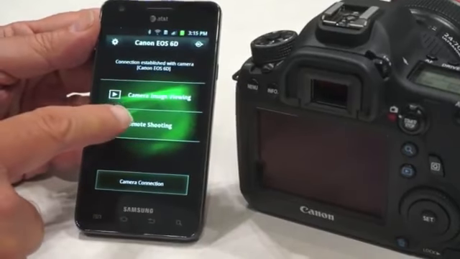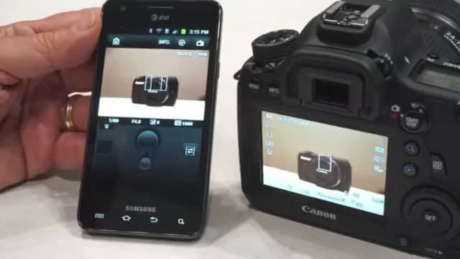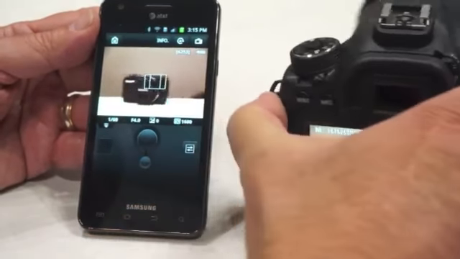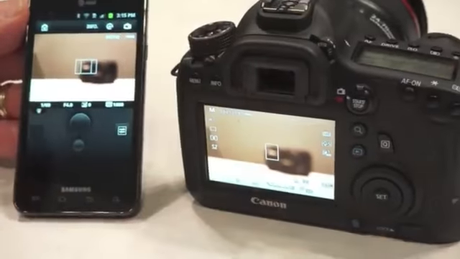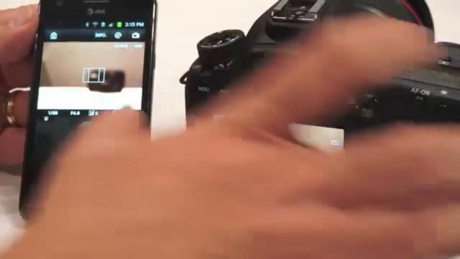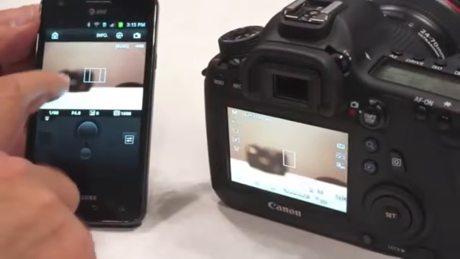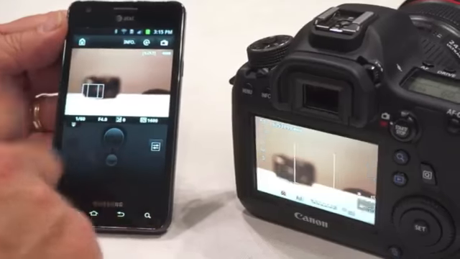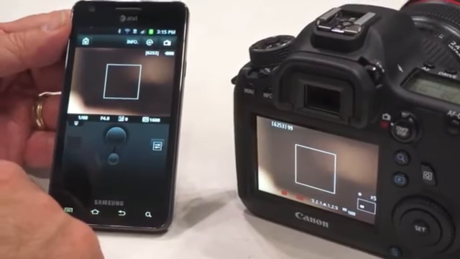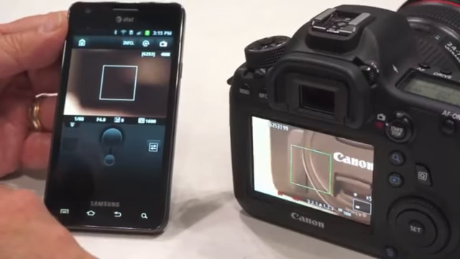So we'll begin with the remote shooting, and that'll provide us with a live view from the camera. So as we move the camera around, for example, this is going to move around with it. And I'm going to throw the focus way out because I want to show you that I can move the focus point and I can also focus the lens. So let's move the focusing point back over here just by tapping. Double tap to get a higher magnification view, and then I have a button right below here where I can actually focus the lens.